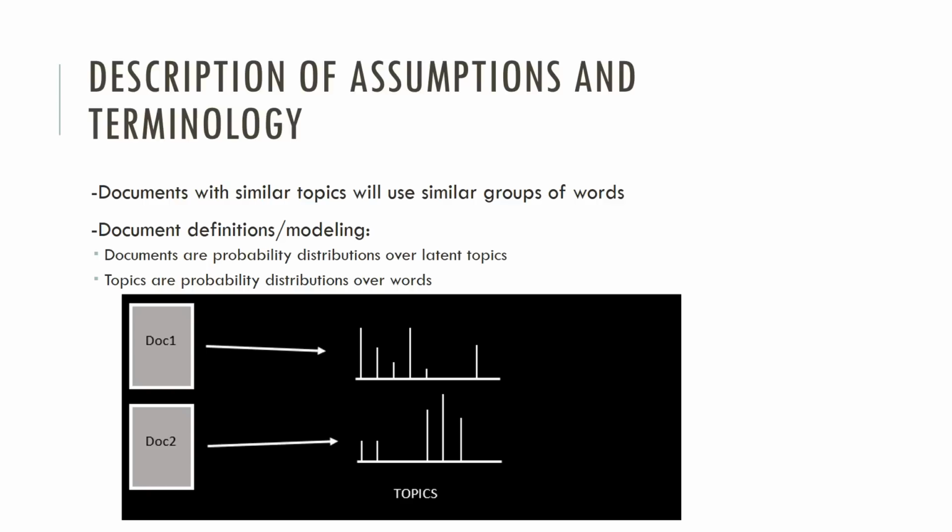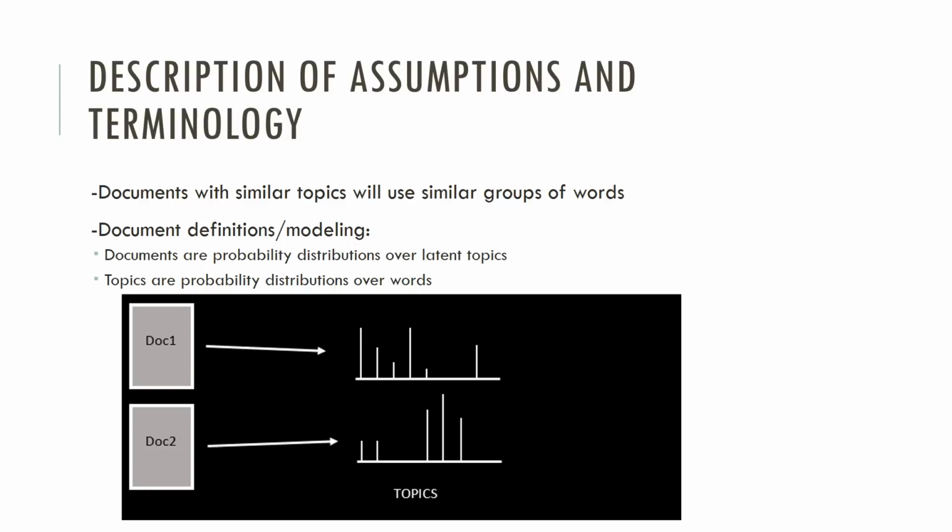The second fundamental assumption that LDA makes is concerning the structure of the documents themselves. LDA suggests that documents are probability distributions over latent topics, and topics are probability distributions over words. This means that according to LDA, every document contains a number of topics. Each topic has a distribution of words associated with it. The important aspect here is that we'll be working with probability distributions rather than strict word frequencies. So while other bag of words models may focus on the most frequently occurring words in a document, we'll be taking a more holistic approach by concentrating on the distribution of words across topics.